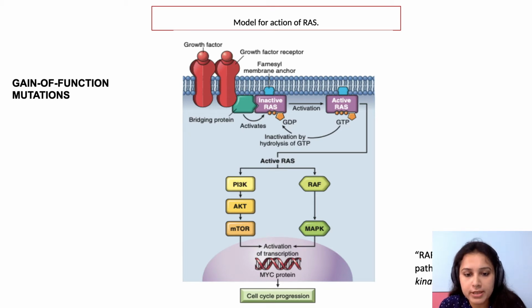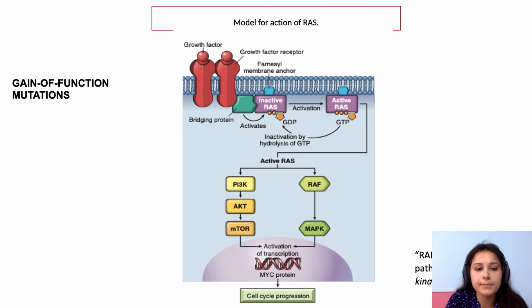Because of this mutation, the proto-oncogene, which is the normal cellular gene, if there is mutation, will convert into an oncogene. So the most common oncogene that you have to remember, involved in approximately 30% of all human tumors, is the RAS gene. RAS gene. So what does RAS gene do?